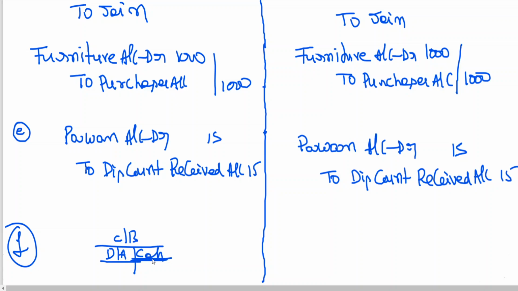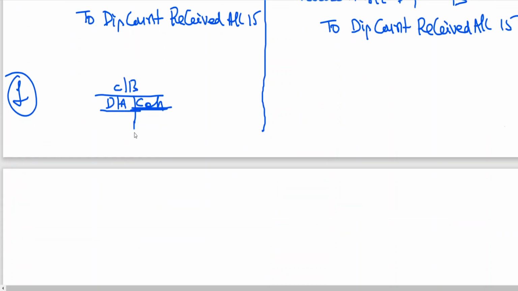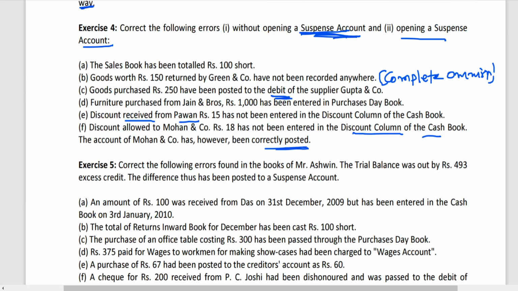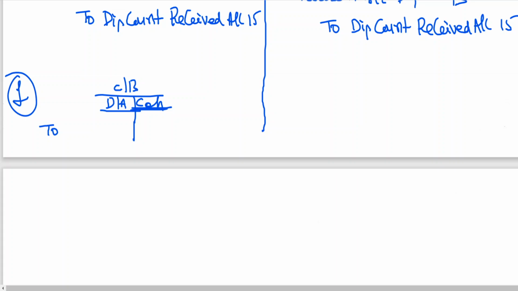what is the discount here in this case? 18. Let me assume that, what is the name of the customer? Mohan and Co. Suppose 82 rupees cash received, 18 rupees discount allowed. In Mohan account you have written 82 and 18. But the problem is that since you have not written this discount allowed here, then what happened?